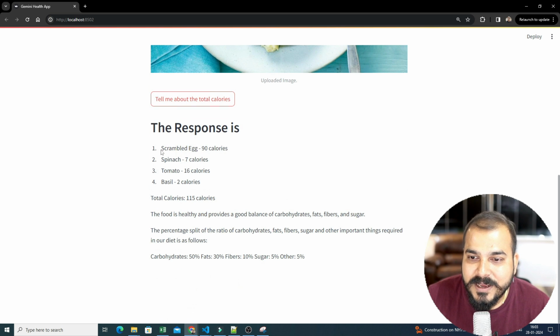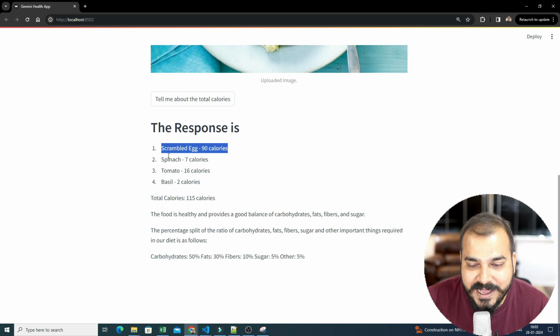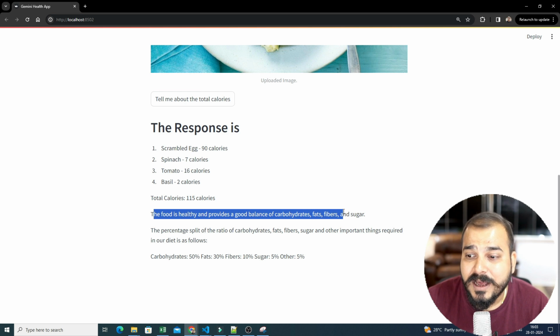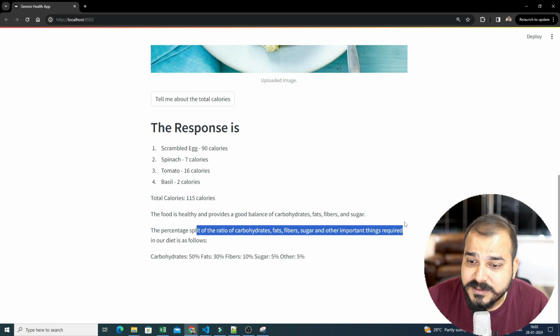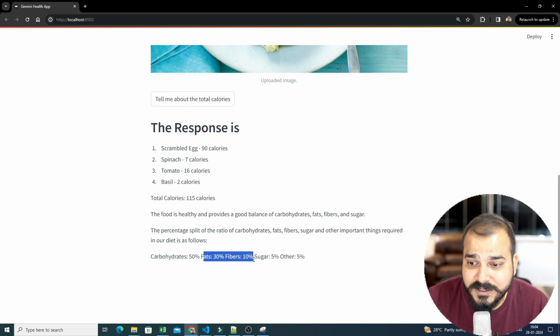Here you'll be able to see the response: scrambled egg 90 calories, spinach 7 calories, tomato 16 calories, somewhere around 115 calories. The food is healthy and provides a good balance of carbohydrate, fats, fiber and sugar. The percentage split of the ratio is as follows: carbohydrate is 50%, fats 30, fiber 10, sugar 5, other 5, right?